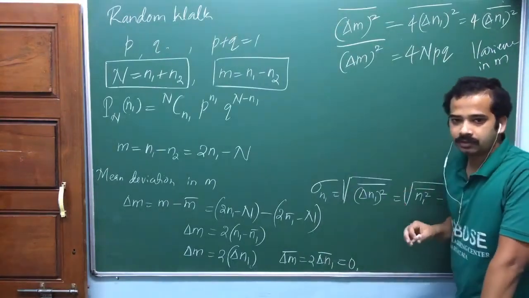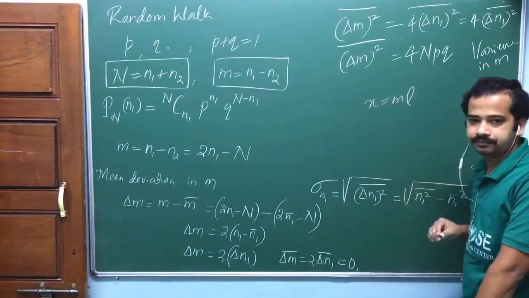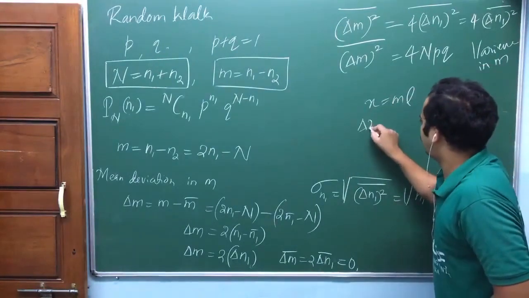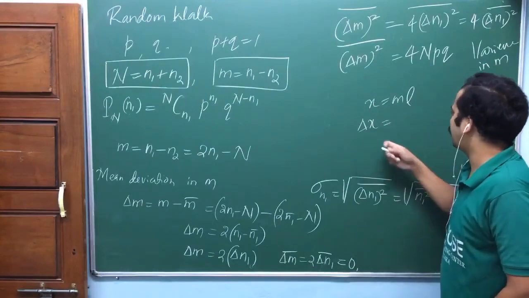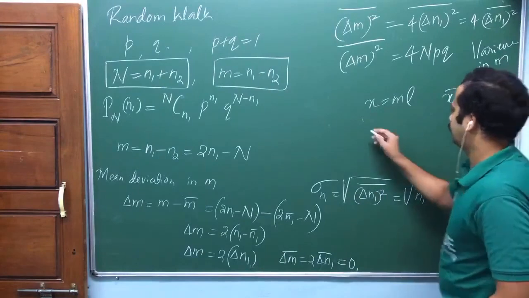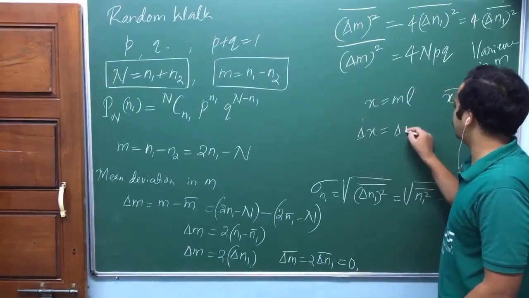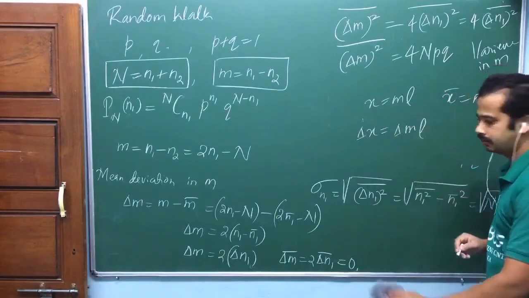Is that okay? Now let me go for x. X is equal to m into L. Delta x, or x mean, is equal to m mean into L. So mean deviation in x is equal to mean deviation in m into L, isn't it?